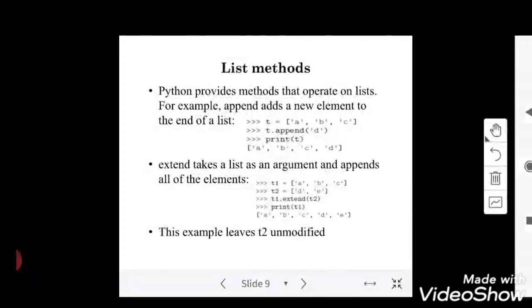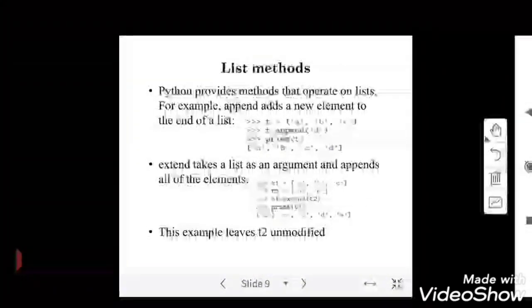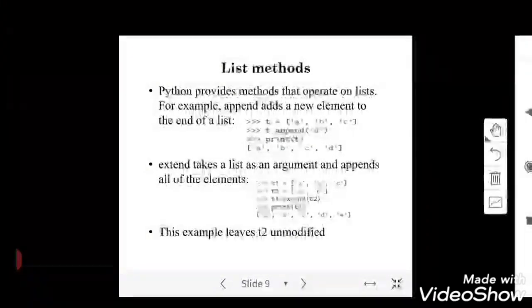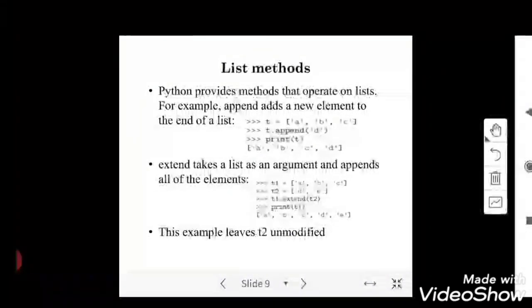And we have one more method called extend. It takes a list as an argument and appends all its elements at the end of a list. Here I have two lists, t1 equal to [a, b, c], t2 equal to [d, e], and I write t1.extend(t2). Now first t1 will be there and t2 will be added at the end of t1, so a b c d e. And one more thing to remember: t2 remains the same, d e, t2 will not change.